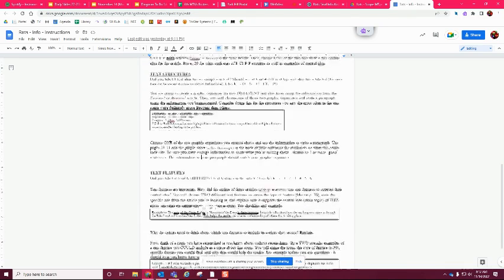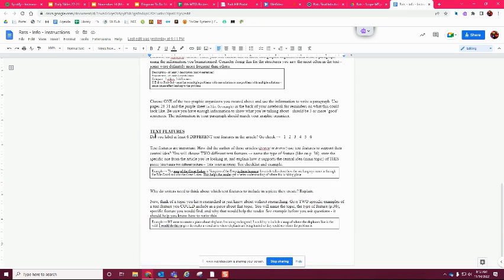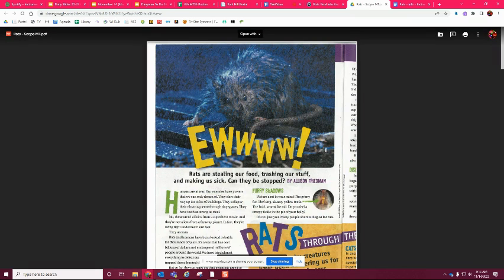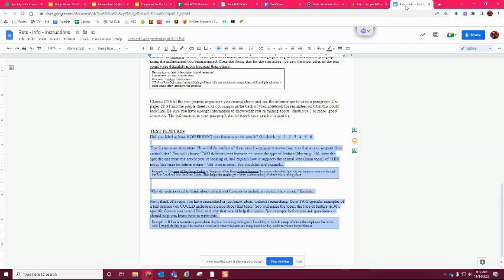All right. And then the last thing that we talked about this quarter is text features. The questions right underneath here are the questions that you're going to have to annotate, because you will eventually need to answer those questions. If you have access to a printer, it would be very important for you to print this instructions page, so you can annotate those questions easier. It's also a good thing if you can print this article. If you can't, you can always write annotations on the side.